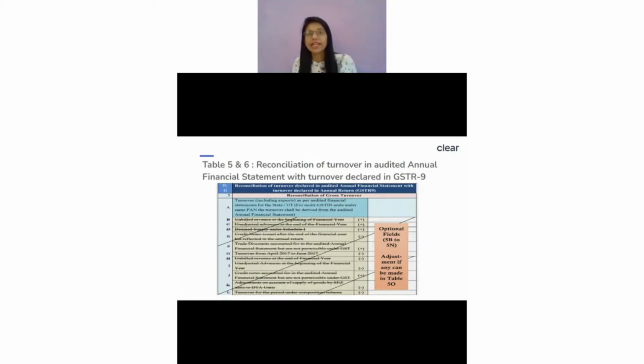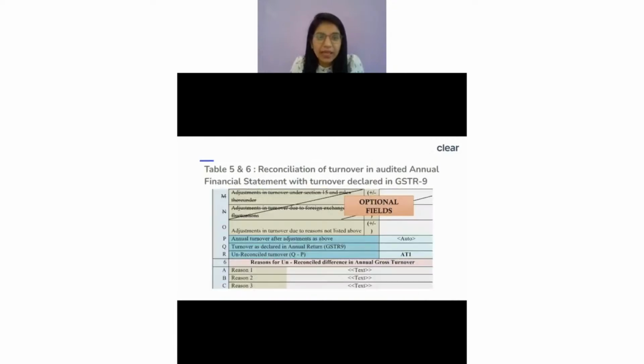So in this particular case, what exactly happened? I had some advances. I have also paid the taxes on those advances, and till now I have not adjusted them. I have not even raised an invoice. So what will happen in such a case? In case I have some advances, that will be included in my GSTR-9. When I look into my 5Q, the taxes which I have paid on that particular advance, the value would be appearing over here, because that has been included in the definition of turnover as per my GSTR-9.